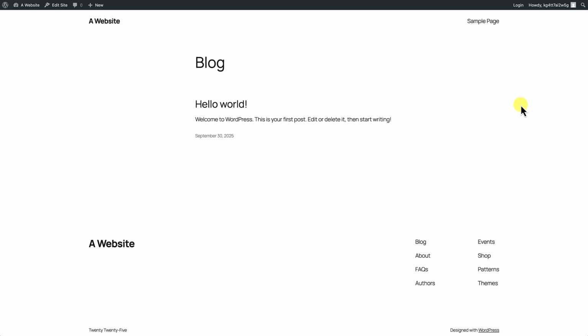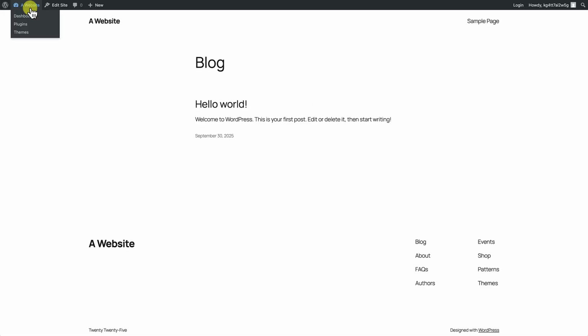Okay, so here's a fresh install of WordPress, and what you're seeing here is the default 2025 theme that comes when you install WordPress for the first time. Now what we're going to do is upload our Kadence child theme to this, but before we do that, we need to install the Kadence theme, and we also need to install the Kadence Starter Templates plugin. Okay, so let's go ahead and do that now.